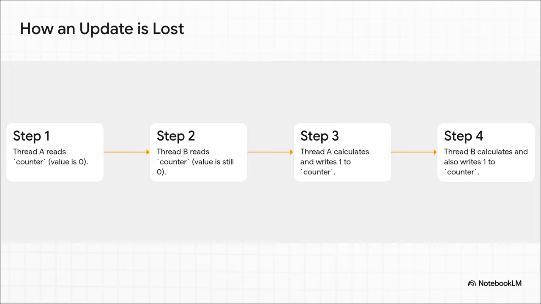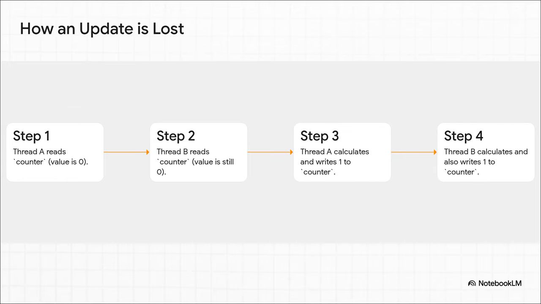Imagine the counter is sitting at 0. Step 1. Thread A comes along and reads the value. It sees 0. But before it can finish its work and save the new value, wham, the operating system switches context over to thread B. So now step 2. Thread B reads the counter. And what does it see? It still sees 0 because thread A never got to save its update. Now, step 3, the system switches back to thread A, which finally calculates 0 plus 1 and writes 1 to the counter. Great. But then, step 4, thread B does its calculation, 0 plus 1, and it also writes 1 to the counter.